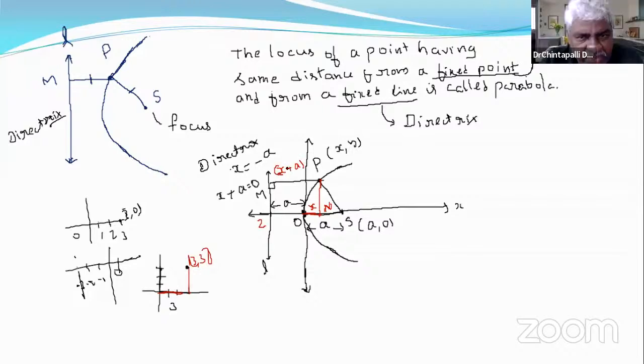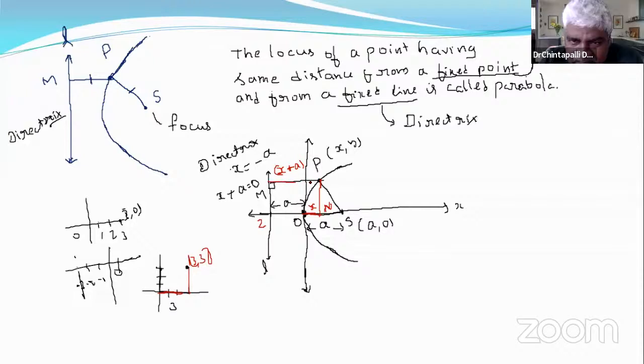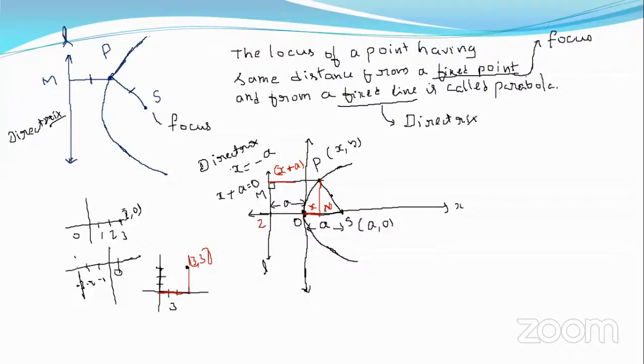What is PM? That means the distance from P to M is x plus A, because this distance is A units and this distance is x units, because P is x comma y, right? Now, that is PM.